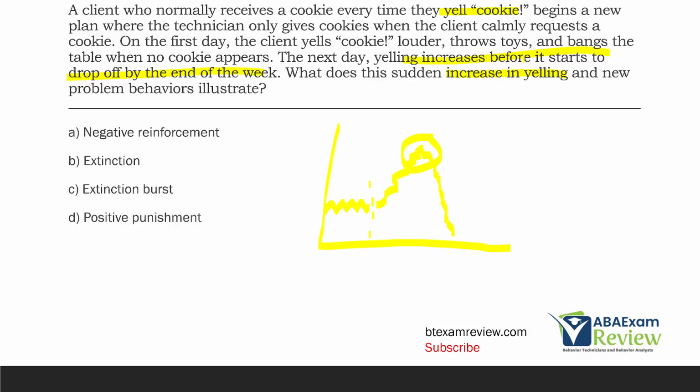So what the increase in yelling would be considered is C, extinction burst. It's that temporary increase followed by the decrease. And then D, positive punishment. Again, let's choose our right consequence. We're not using negative reinforcement, right? We're not using positive punishment. We're using extinction, which is leading to this extinction burst and that increase in yelling and new problem behaviors.